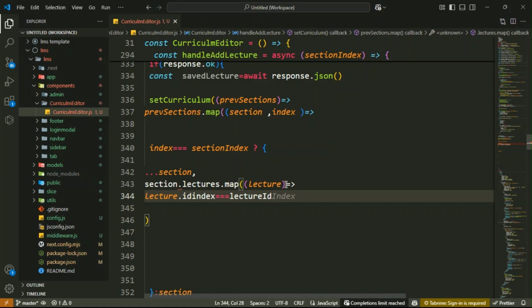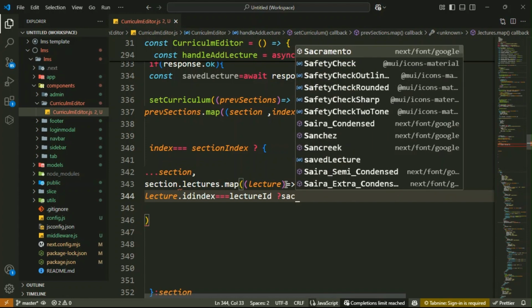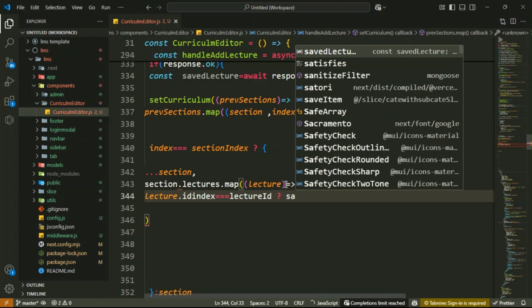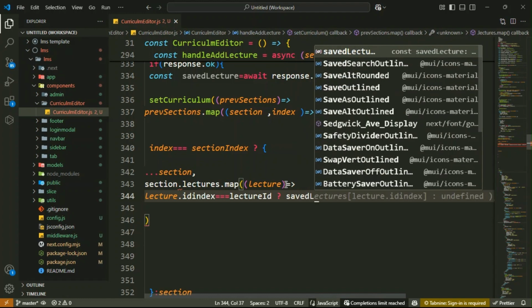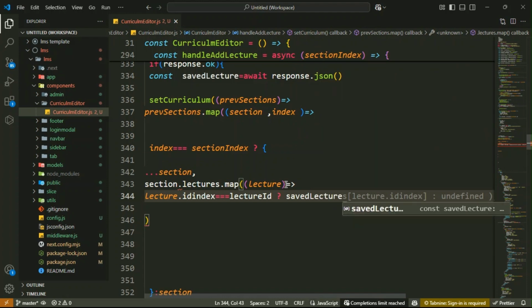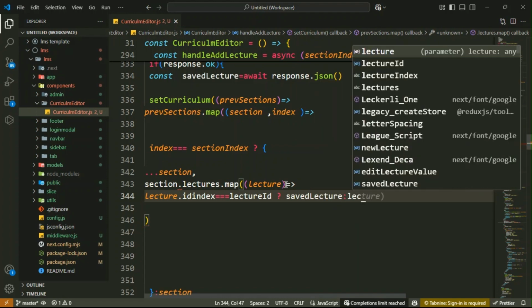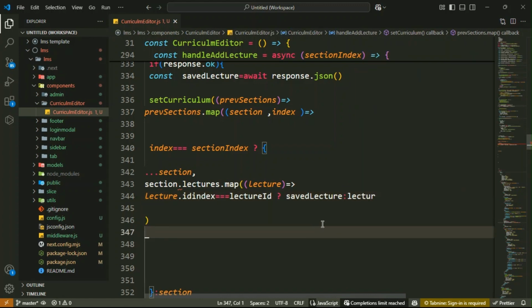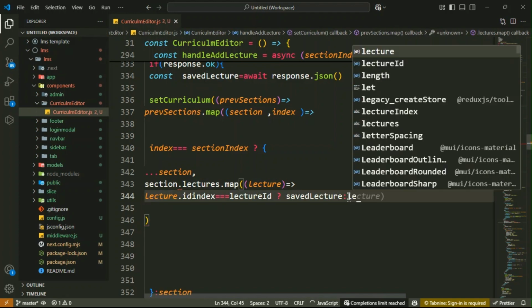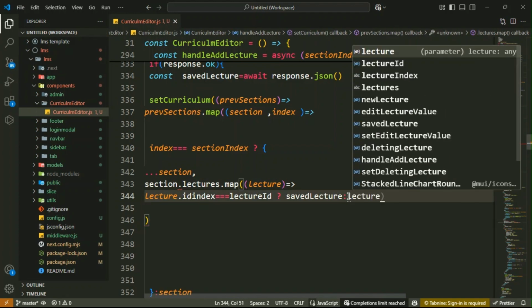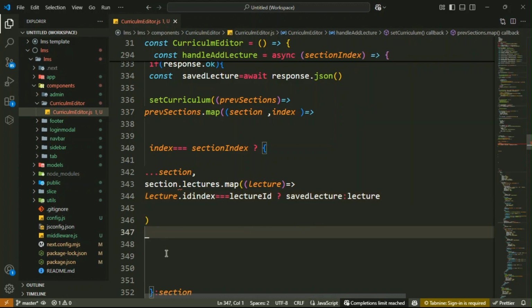If it is equal to that, then again inside it we will use the ternary operator, and you have the saved lecture that you got from the server side. Here that is saved lecture. Okay, then otherwise you have the lecture. Got it. So here there is a spelling mistake. Lecture. Okay, this is your lecture.